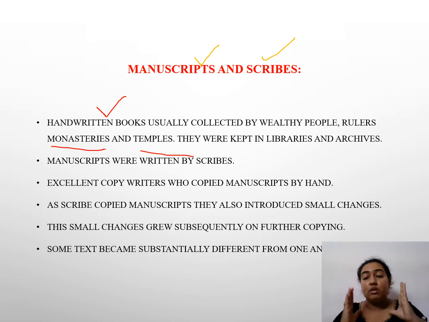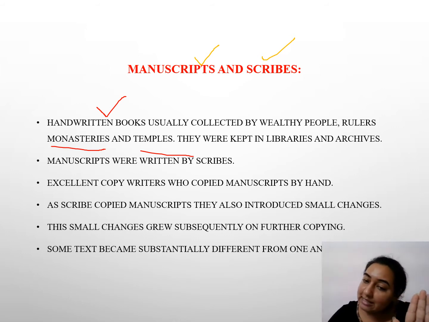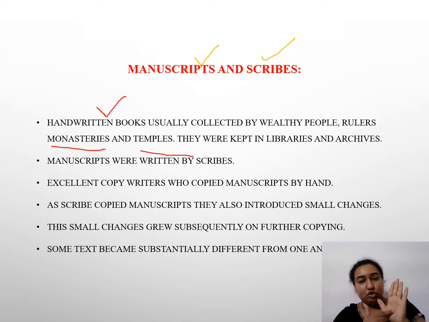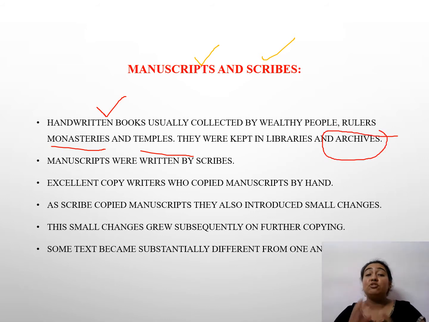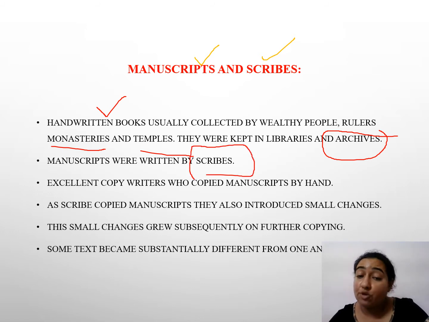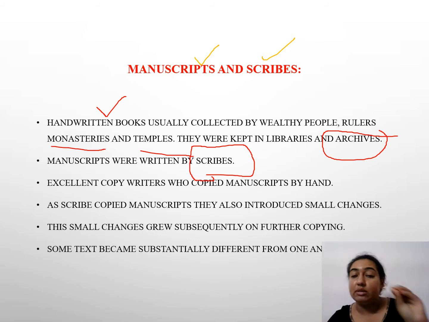And if they are having any argument, any disparity, any dispute, they quickly go and take out the manuscript, find what they are searching for, fighting for, and show it to the people. See, whatever I am saying is correct. It is also mentioned here in the manuscript. Fine. And archives. Now, archives are also known as museums. So, manuscripts were written by a tool known as scribes. So, they were written by scribes, जिसको हम लोग छापा भी बोलते हैं.